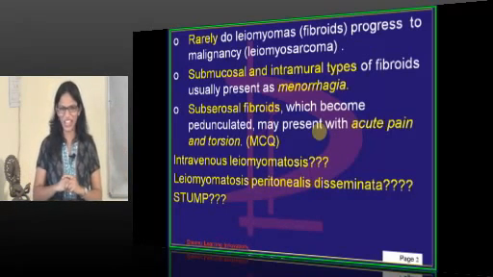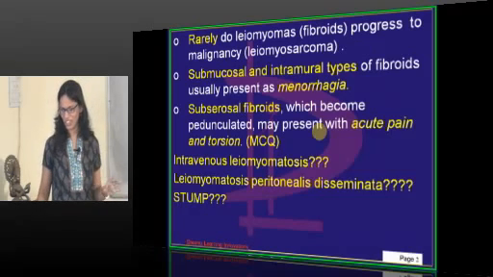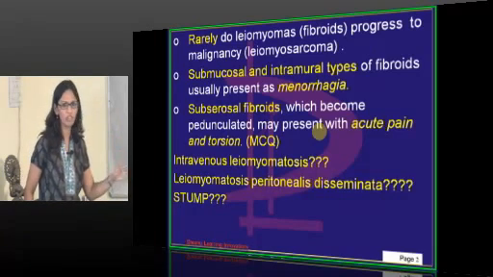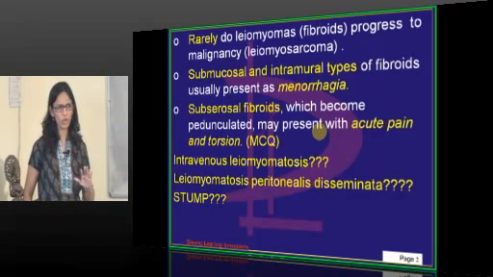Don't get so confused, everything is in the book if you read. Now it's your final year only. But this STUMP, it is 5 to 9 mitotic cells that are there.